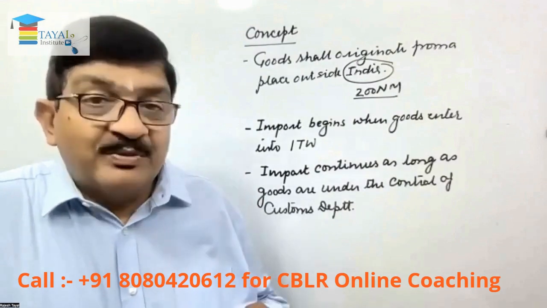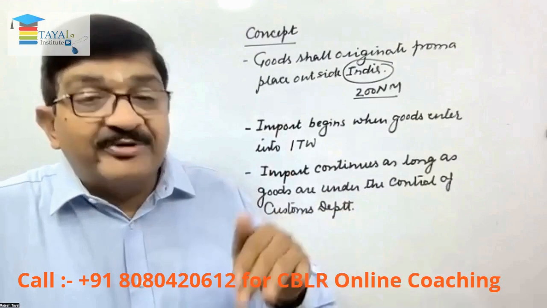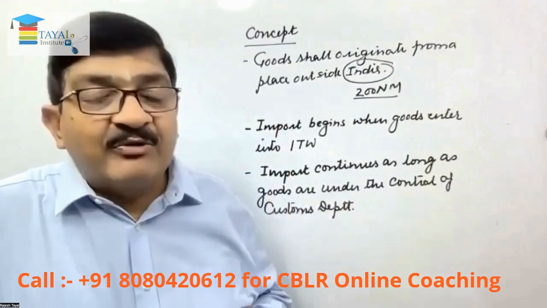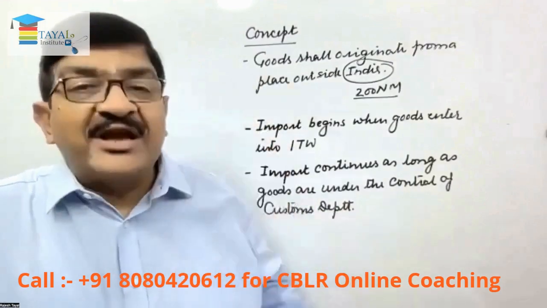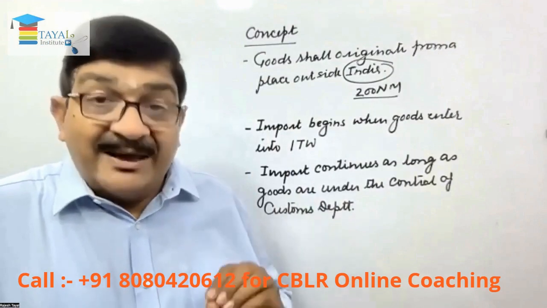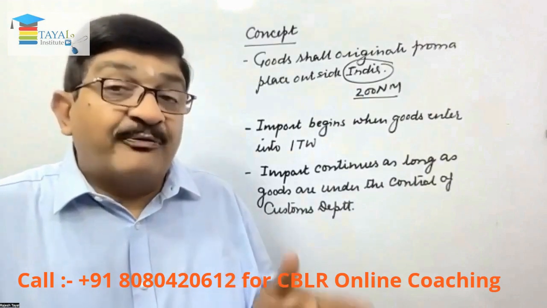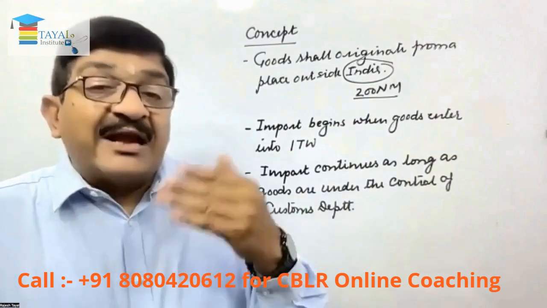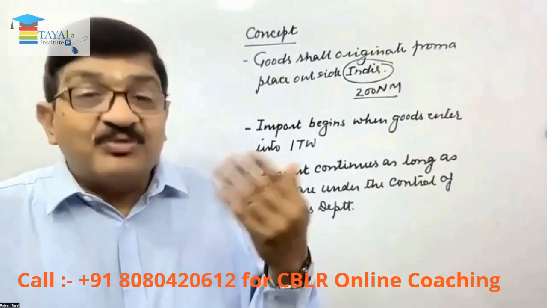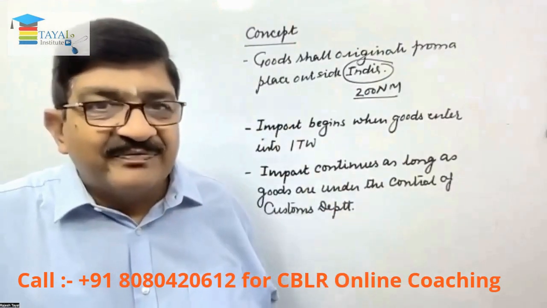When we say after clearing for home consumption, I'm giving you more simplified words without using technical language. When the applicable duty has been paid. Now applicable may be 0. For payment of duty, there has to be assessment. For assessment, there has to be a filing of documents. All that we are going to discuss in detail later.